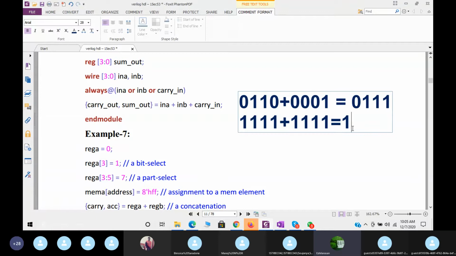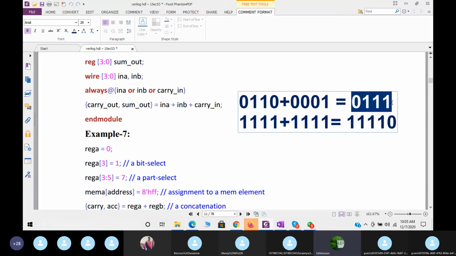Next term, I'll get first 0, the last will be 0. Next is first 1, 1, 0. Next will be 1. Next will be 1. Next will be 1. See, this is the output I will get.